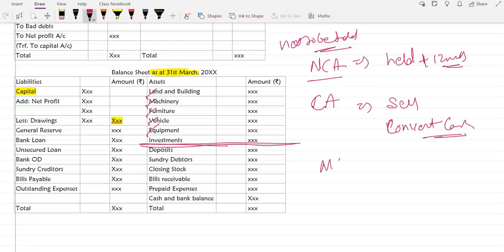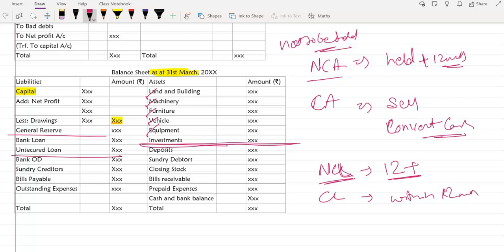Now, under non-current liabilities and current liabilities, again simple. If the payment has to be made after 12 months, then it is non-current. If we have to make the payment within 12 months, then it is current liability. Okay, that's all you have to see. So bank loan, unsecured loan, these are usually your non-current liabilities because you take a bank loan for a longer time period, but it is also possible that the loan has come to the end of its tenure and only the last few installments are left. In that scenario, it does come under your current liability.